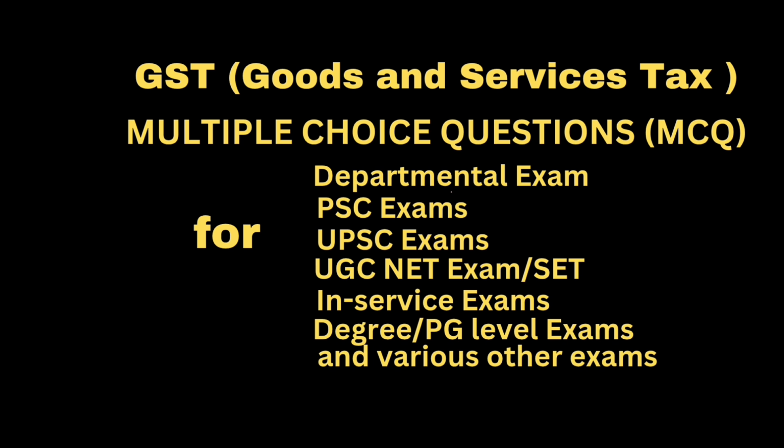What is the time of supply of services where services are received from an associated enterprise located outside India? Option A: date of entry of services in the books of account of recipient of service. Option B: date of payment. Option C: earlier of A or B. Option D: date of entry of services in the books of the supplier of service. Correct answer: earlier of A or B. That is, date of entry of services in the books of account of recipient of service.